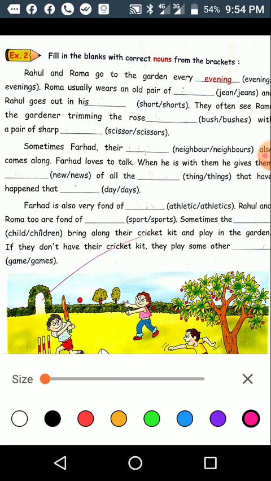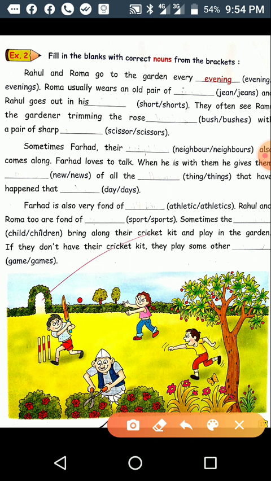Here, Rahul and Roma go to the garden every, given evening or evenings. Which is the correct word? You will select evening, not evenings. Rahul and Roma go to the garden every evening.